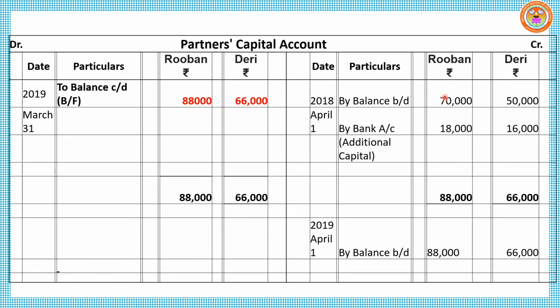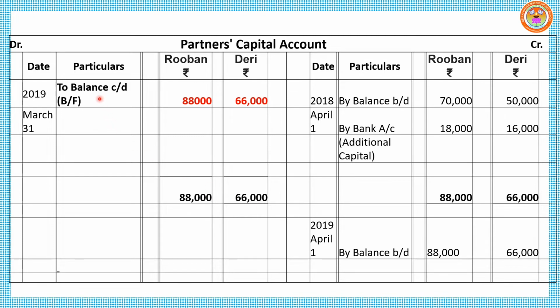So totally, credit side for Reuben 88,000, Derry 66,000. So write the highest amount both the sides. Take the difference between these two sides, which will be written as year end 2018 March 31st, by balance carry down. That means closing value of Reuben's capital shows 88,000 and Derry 66,000. So total 88,000, 66,000, 88,000, 66,000.